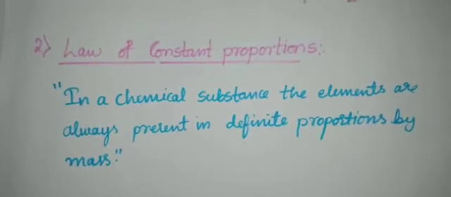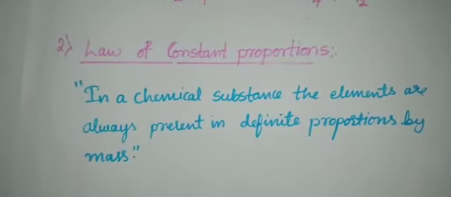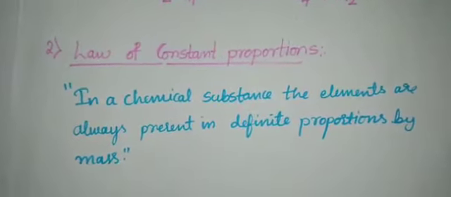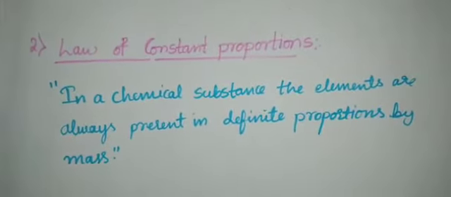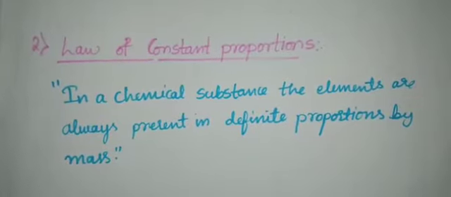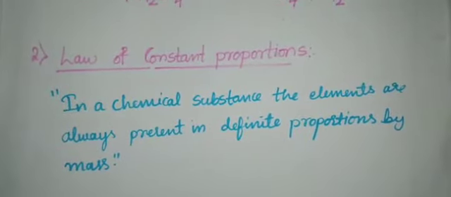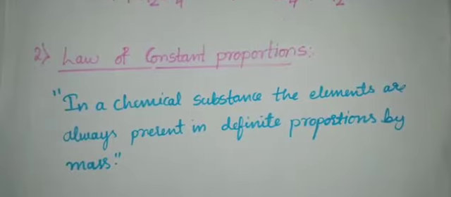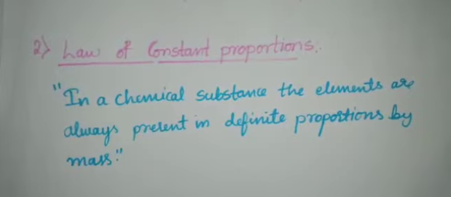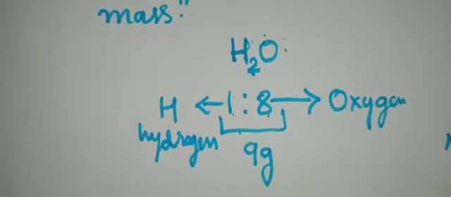So Lavoisier along with other scientists noted that many compounds were composed of 2 or more elements and each such compound had the same elements in the same proportion. So these compounds always combine in the same proportion. That is, irrespective of where the compound came from or who prepared it, however they made it, the combination and chemical formation will be the same. We'll take one example, that is water, H2O.